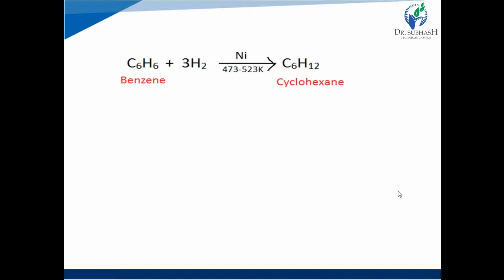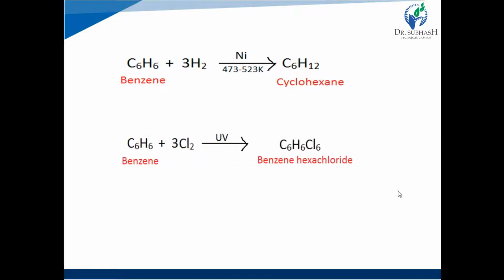For example, first, benzene was heated with 3 molecules of hydrogen gas in the presence of nickel as catalyst. Then benzene could absorb 3 molecules of hydrogen gas and it formed cyclohexane. So it showed that benzene has the capacity to absorb 3 molecules of hydrogen. That means it should have 3 pi bonds.